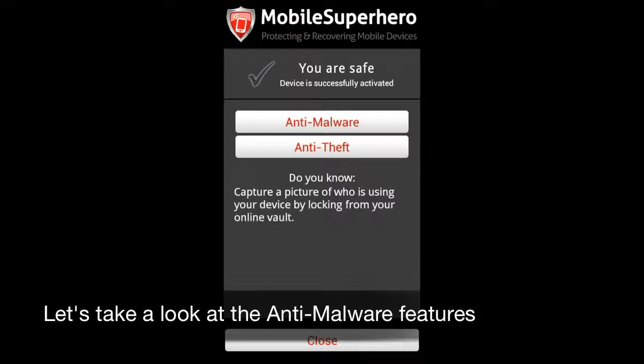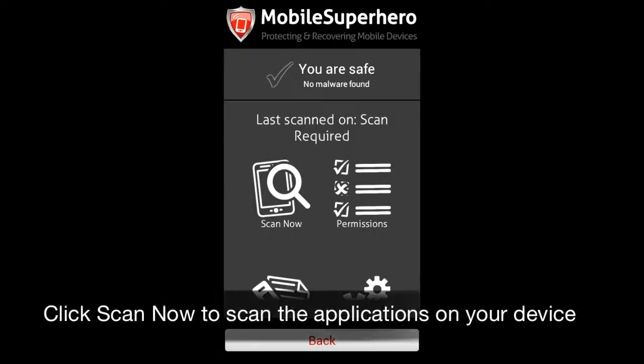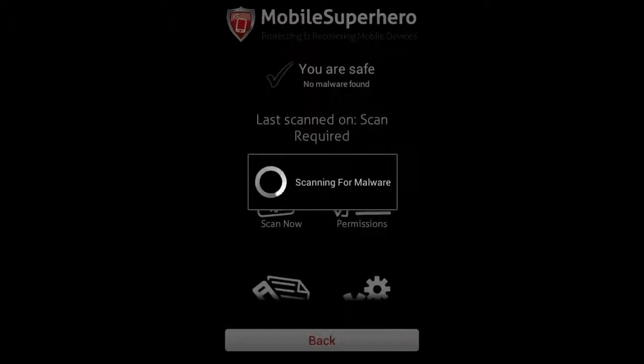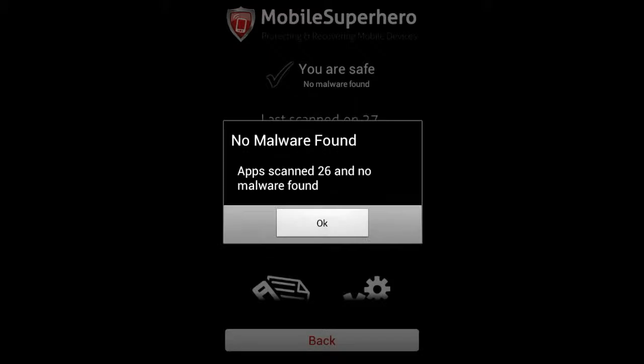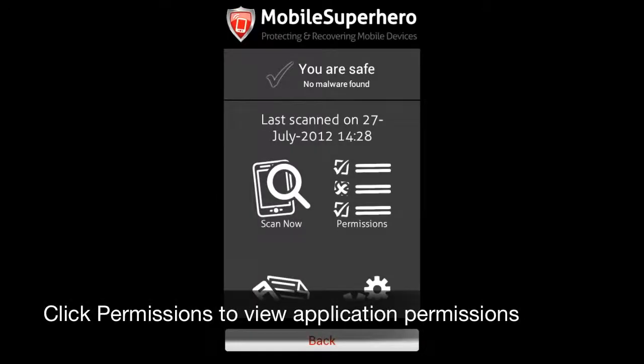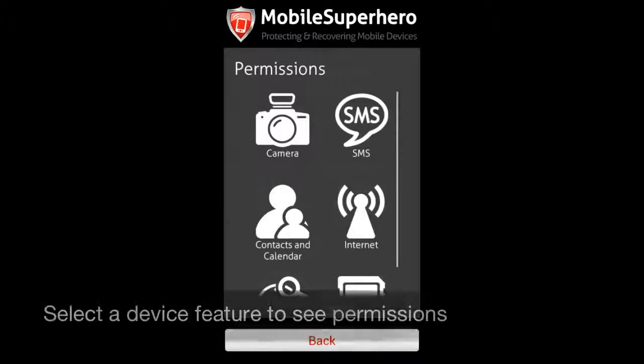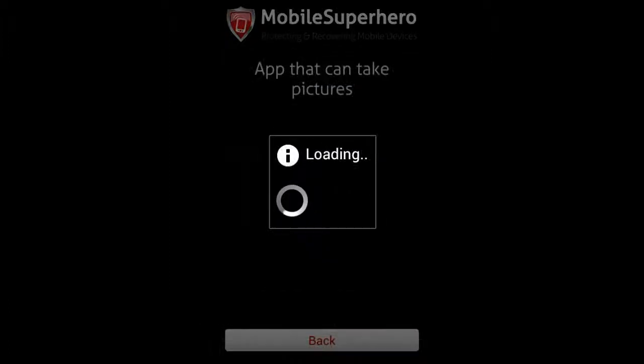This is the main screen of Mobile Superhero. Click the Anti-Malware button to see anti-malware features. Click Scan Now to scan the applications on your device for potential malware threats. Click Permissions to view the permissions of each application. Select a device feature to see which applications have access to the selected feature.